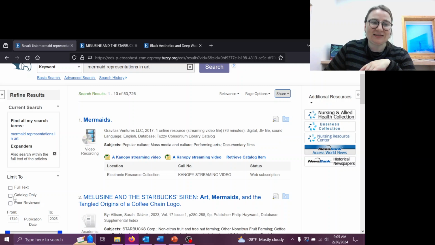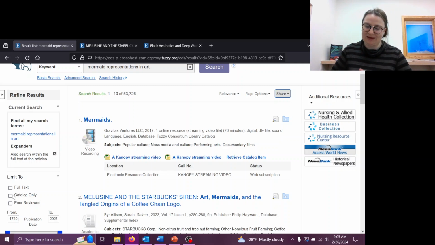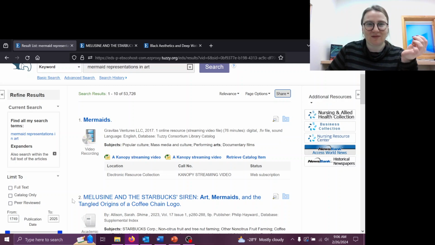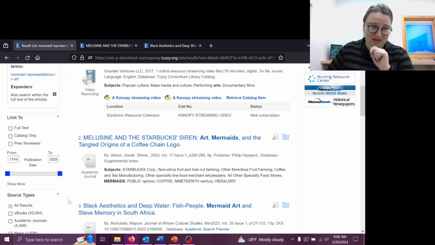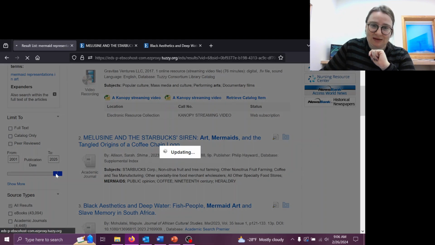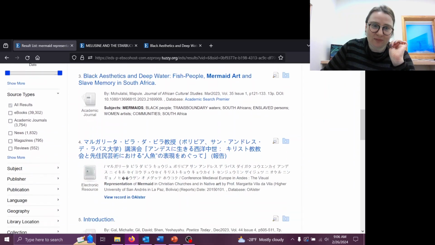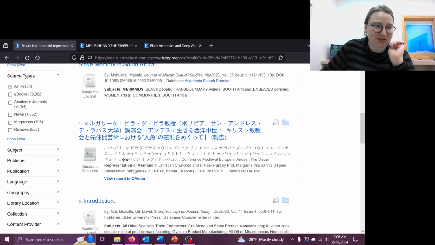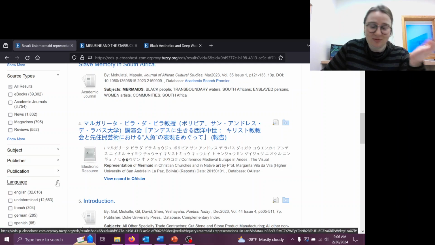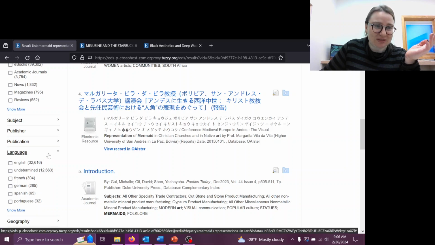Similarly, the catalog only, that's not necessarily going to limit to what's immediately available to you, but it's going to limit to the things that are available in the Alaska Library Consortium. And you can also limit to peer-reviewed materials, which can be very useful in establishing the authority of a piece. We will get to that in future lectures. You're also able to change the date. So if I want things only available since the beginning, more or less, of the millennium, we can do that. Still getting a lot of what we were getting earlier. We do have a Japanese entry here. If I wanted to exclude that, which I don't necessarily want to, I can select only English materials.